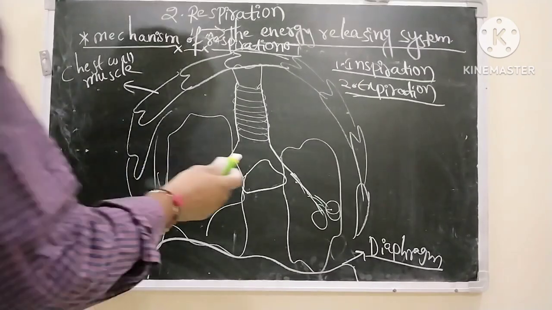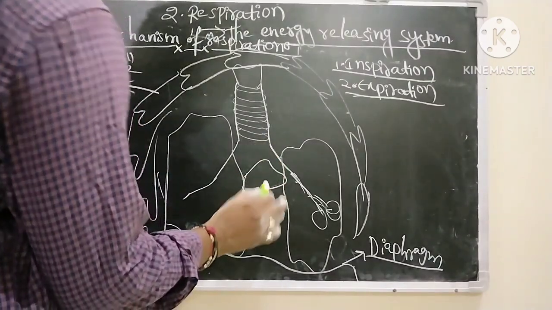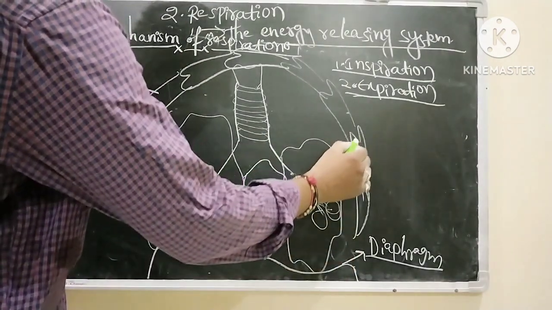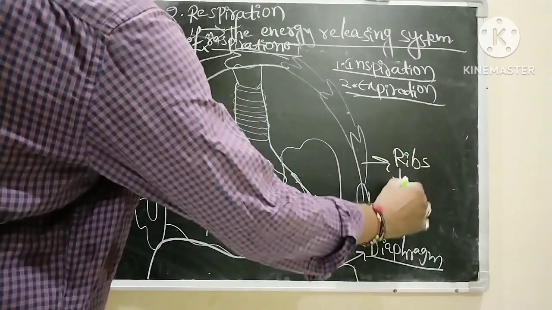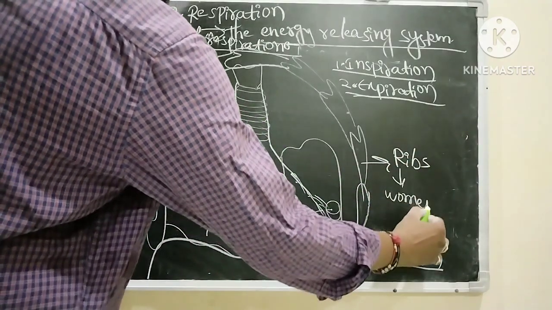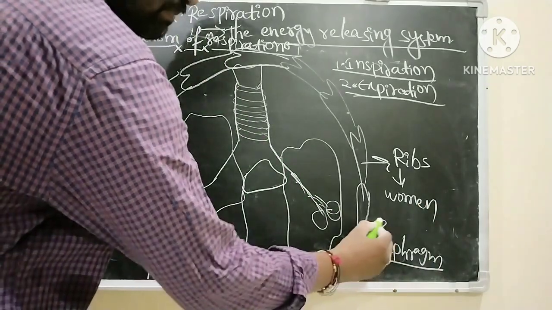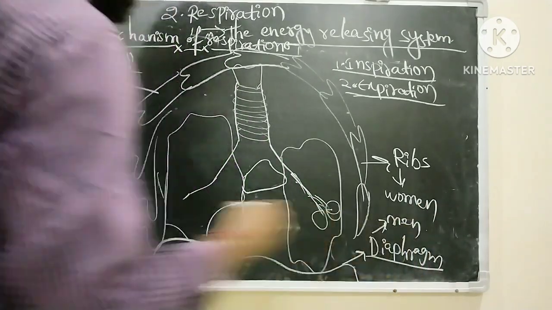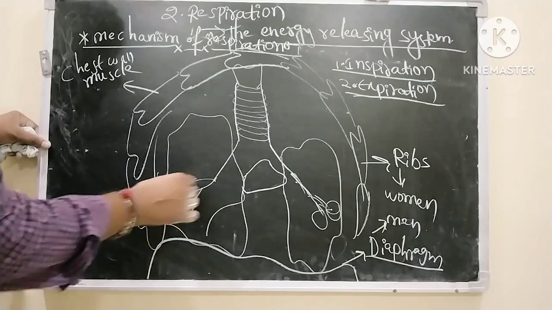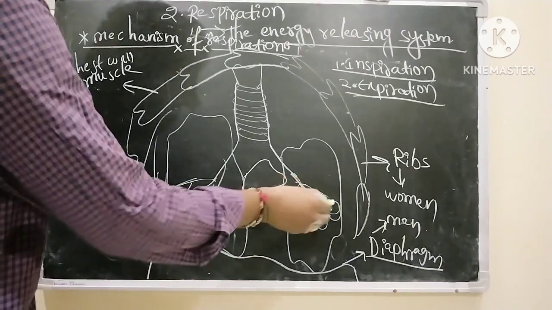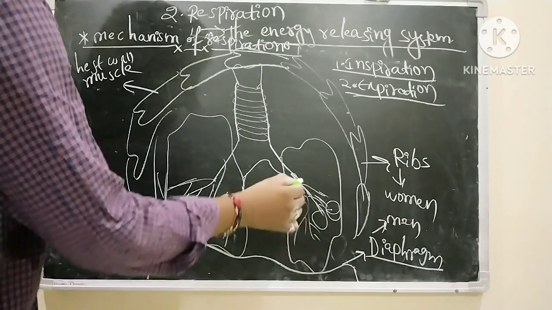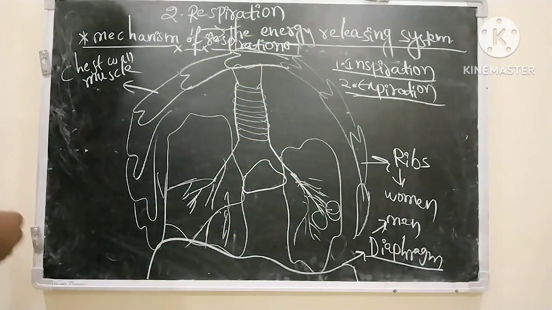What plays the major role in men and women? Ribs play the major role in women in respiration, whereas the diaphragm plays the major role in men in respiration. Okay, so this is about the mechanism of respiration in human beings, and we will discuss another topic in the next class.